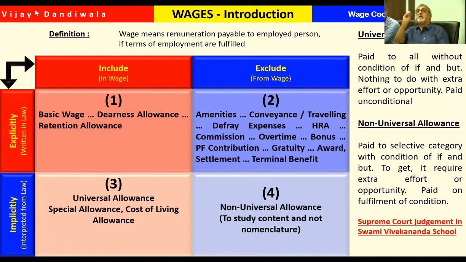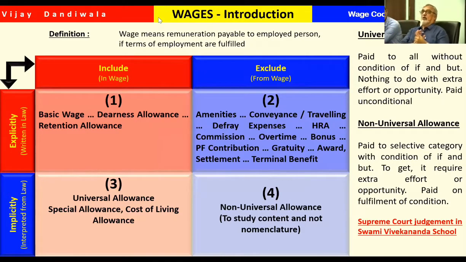If you are paying something like this, then you have to include it in your wages. And when you include it in your wages, it will attract overtime, provident fund, gratuity, it will increase leave encashment, and even bonus, everything is included.